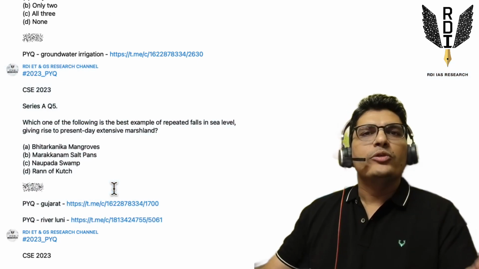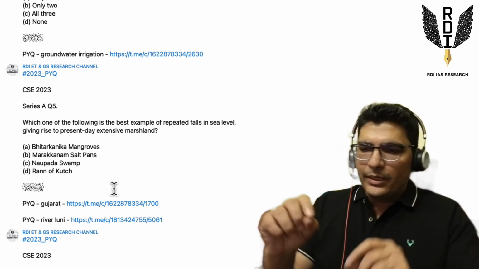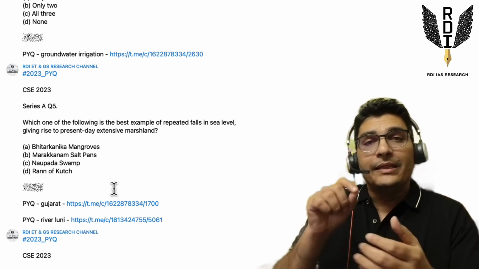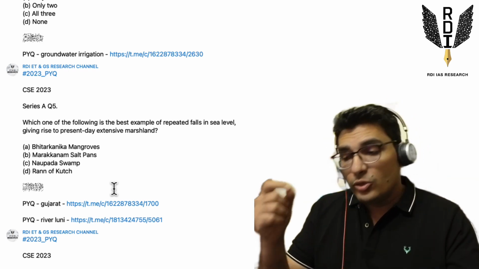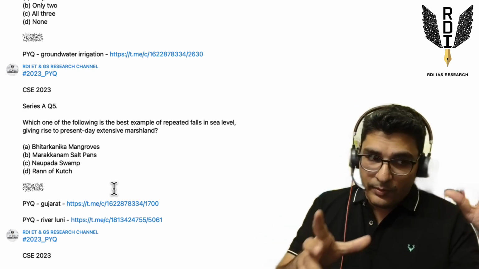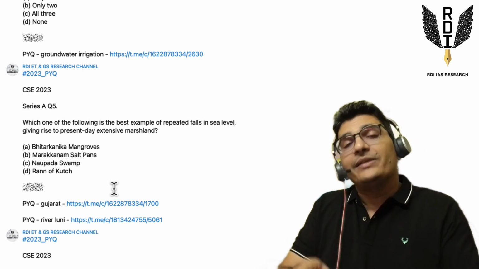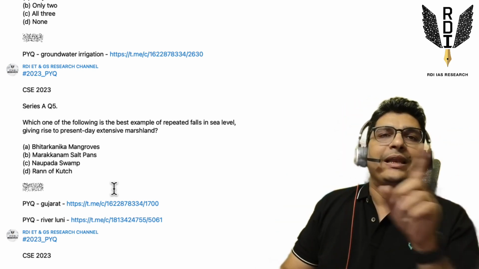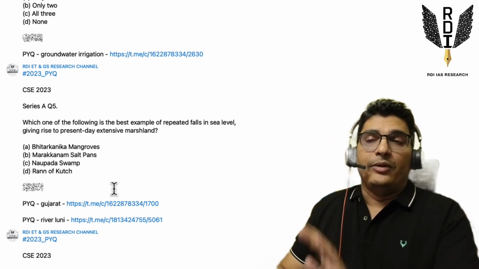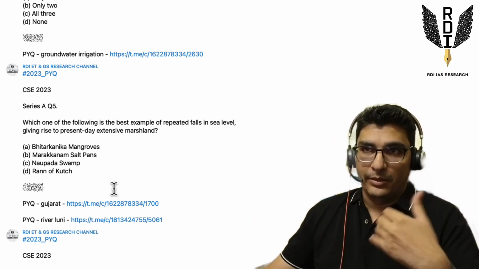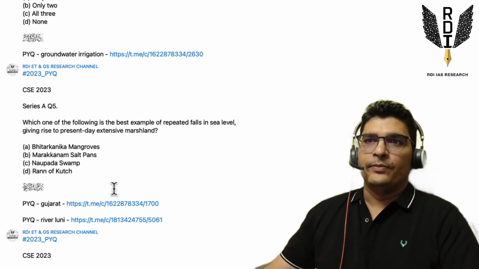So PYQs help you in this manner. They don't always directly help, but they help you in connecting the dots. This is why from 1979, all the relevant PYQs you must do multiple times. From knowledge angle, do from 1979 till 2010, and from knowledge plus elimination angle, do from 2011 till 2023. Do 10 times, right? From 2011 till 2023, from elimination angle, to get that confidence, to develop that eye of looking at the questions, right?